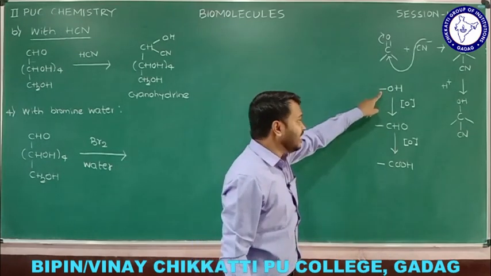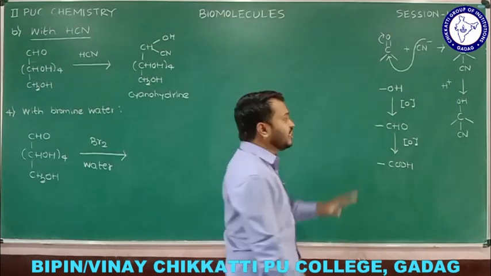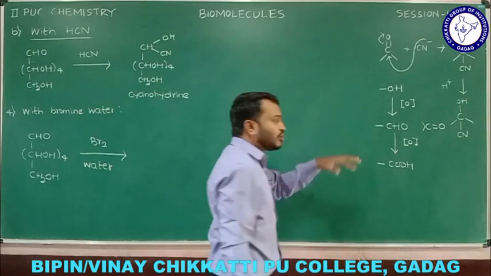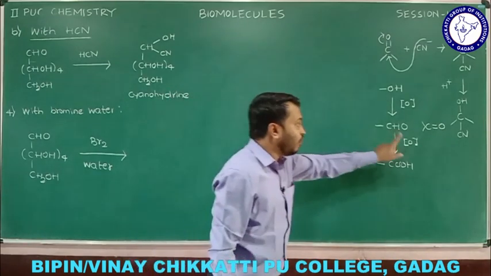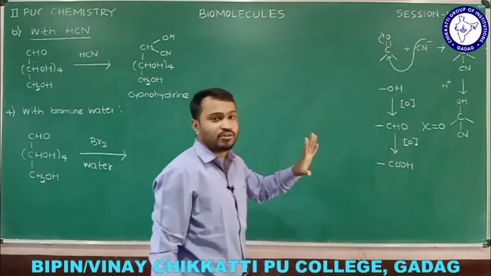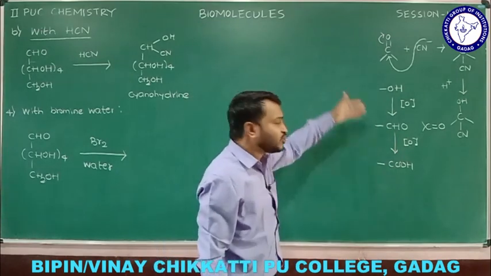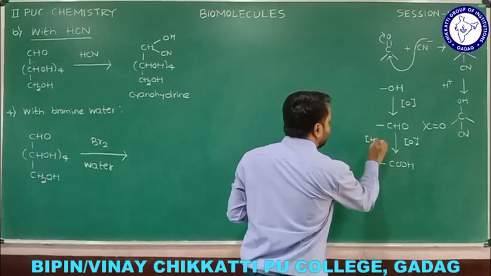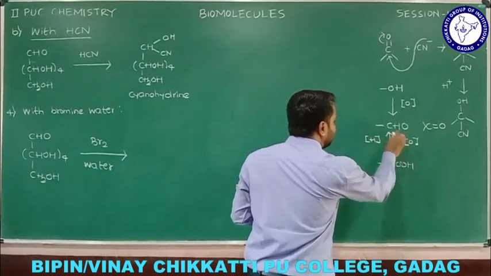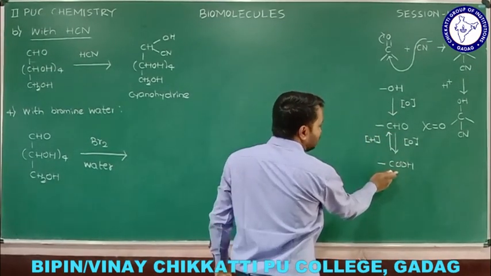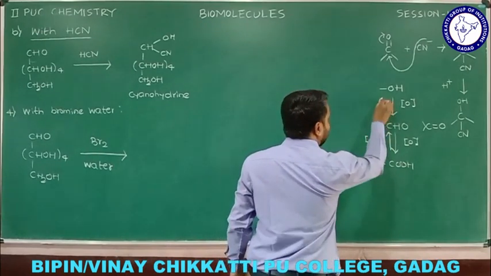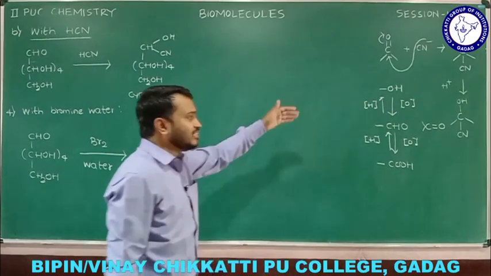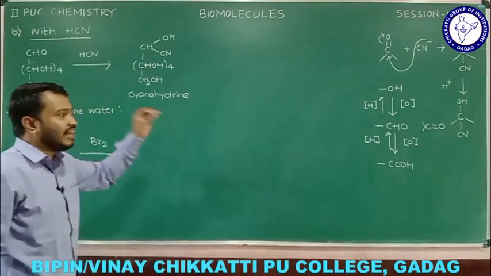If you have a secondary alcohol, you will get ketone instead of aldehyde. And if you take the reverse, that we call reduction, and reduction means we consider H plus. Reduction of carboxylic acid gives aldehyde, and reduction of aldehyde gives alcohol. That is the fundamental concept of oxidation and reduction that we know.